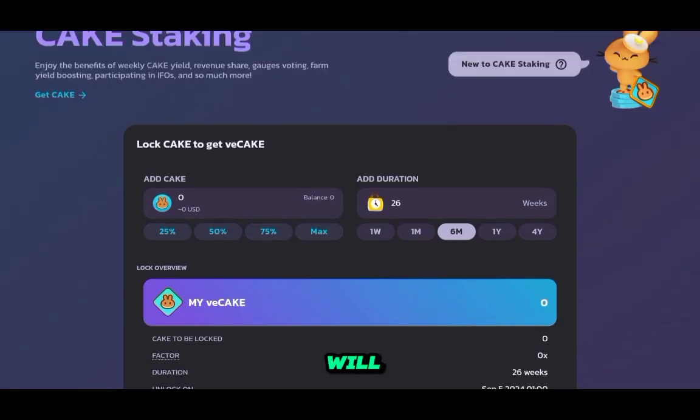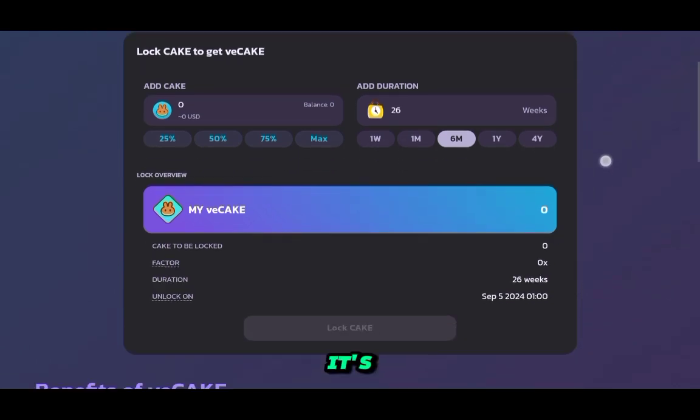In here you will be able to lock your full bag, your 75%, 50%, doesn't really matter. These are only action buttons that help people, but you can insert your Cake value manually, and you will also have to add a duration for your lock. It can be anything between 1 week and 4 years. It's your choice.